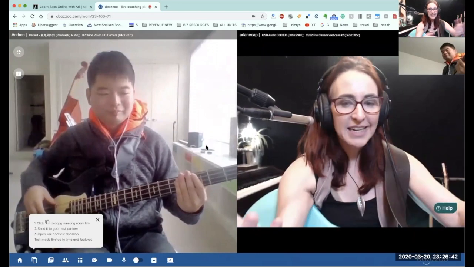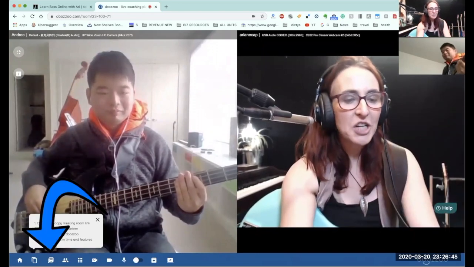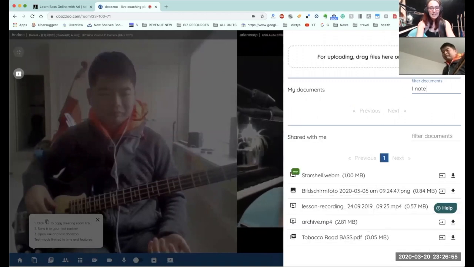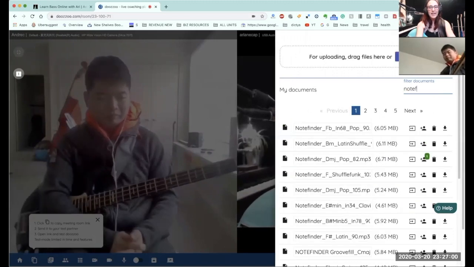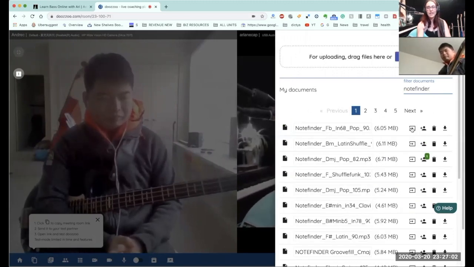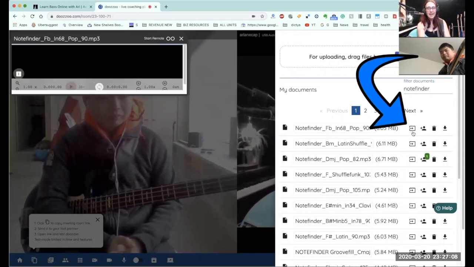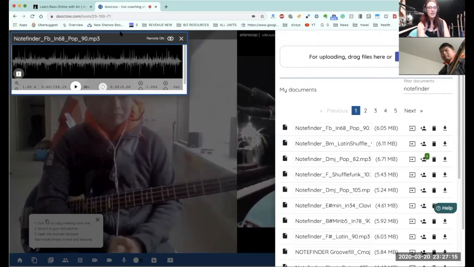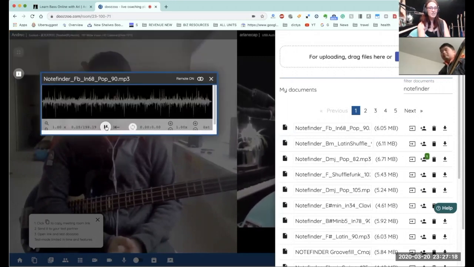Now, here we're doing lesson. Let's say I would like to share a PDF with Andre. I can do that very quickly by going into my extensive library that I have filled up with all sorts of files, and they might be sound files, they might be PDFs, and I have them all here. I can fly them into the room for Andre to access. I can do that here by clicking the square with the arrow. And now if I start remote, Andre can see and hear this track.